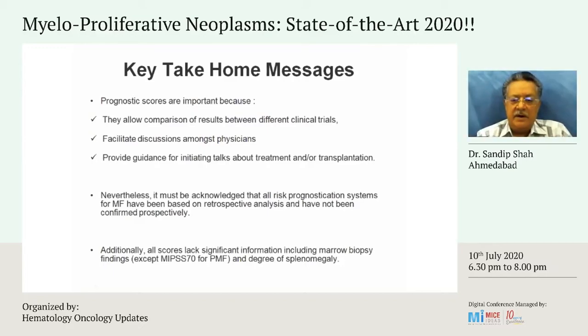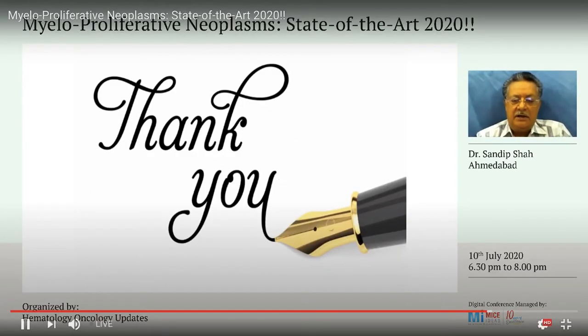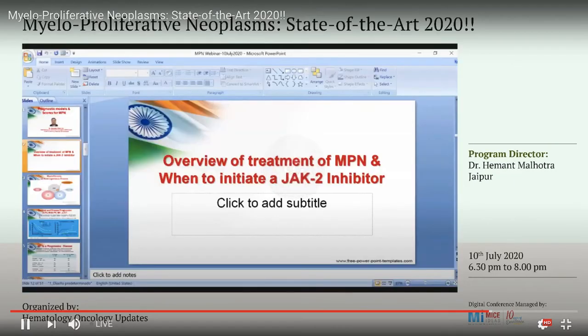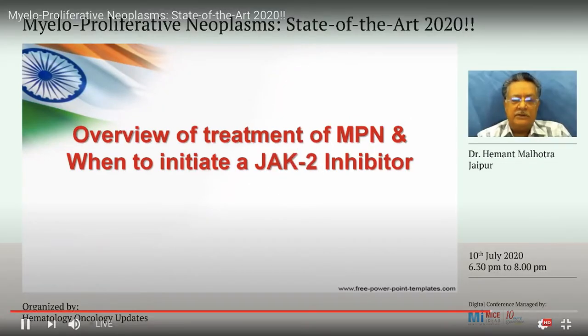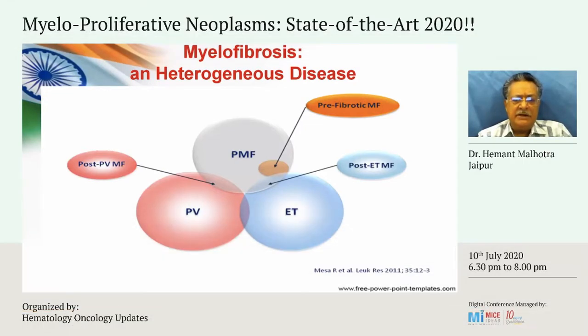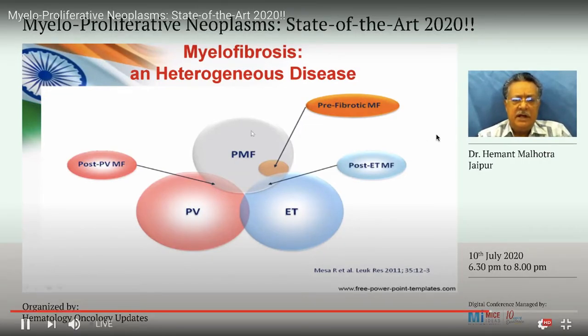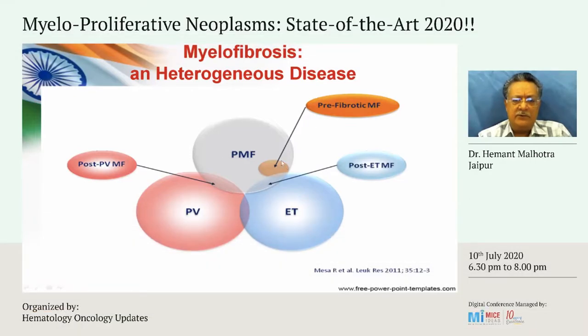Thank you very much, Sandeep Bhai, for a wonderful summary, and to give you an overview of the treatment of myeloproliferative neoplasms, which are a common disease in India. As I mentioned, it's a heterogeneous disease, and you have myelofibrosis here. You have a small group of pre-fibrotic myelofibrosis, and then you have secondary myelofibrosis. Polycythemia vera can lead to myelofibrosis, ET can lead to myelofibrosis, and there is a lot of overlap between all these myeloproliferative neoplasms.